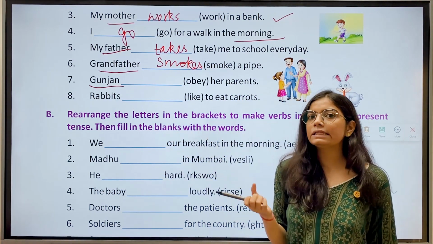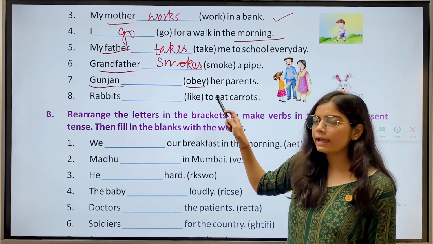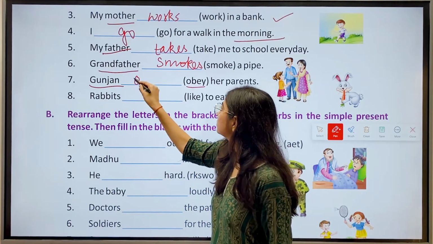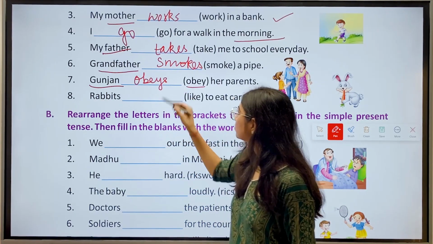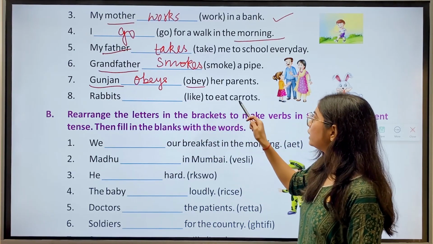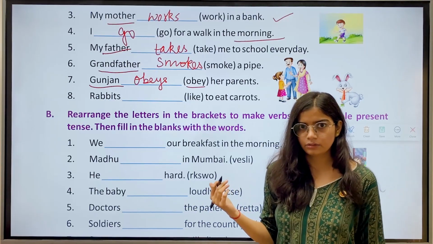Again, this is a singular noun. So, we'll add S to the main verb. The answer is obeys. Then we have eighth, rabbits dash like to eat carrots. Now here the answer is like.